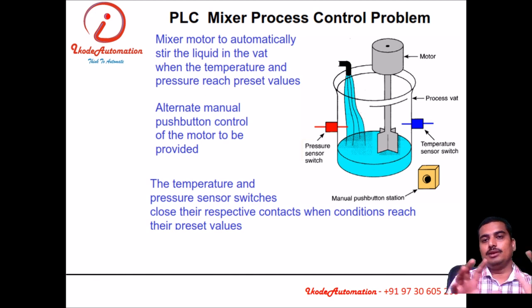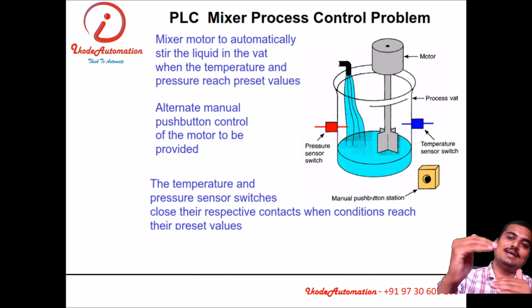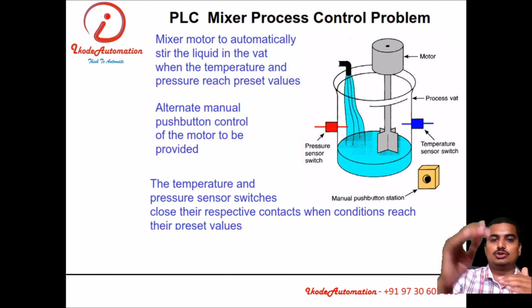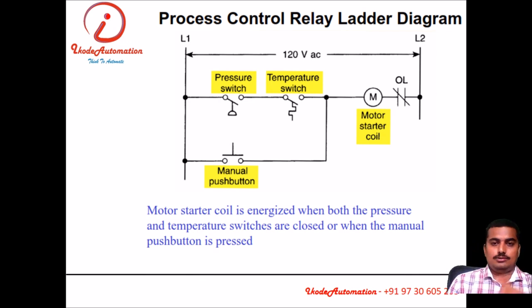Then we'll see a simple process of a mixer with a pressure sensor, temperature sensor and manual push button. The problem definition is this: in manual condition, if I press the manual push button, our stirrer motor should be on, and in auto condition, when pressure and temperature both have reached the optimum level or set point, then the motor should turn on. This problem can be solved using two methods.